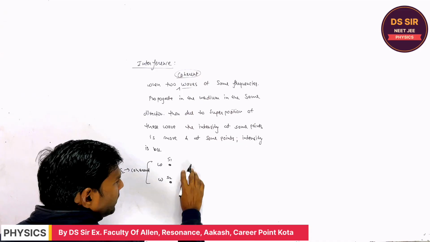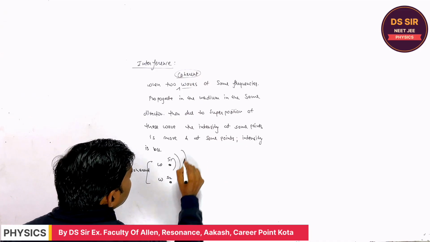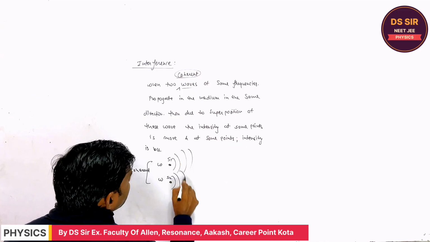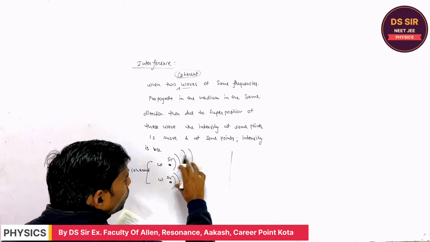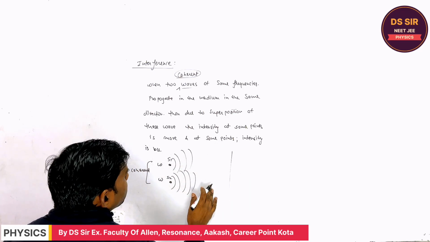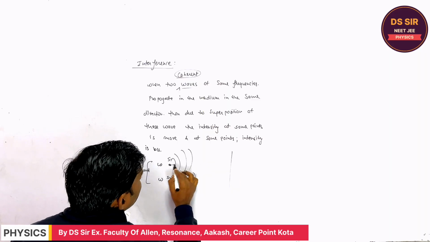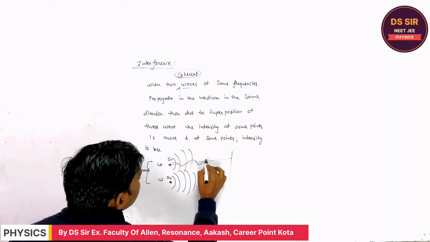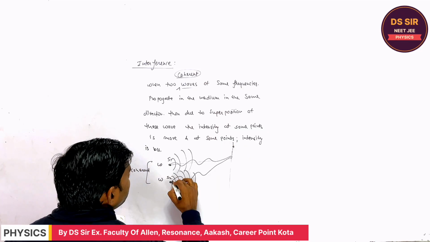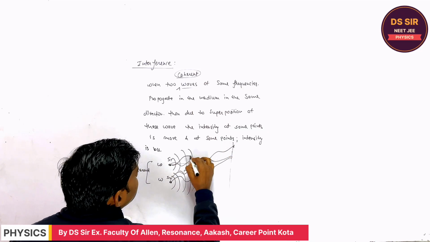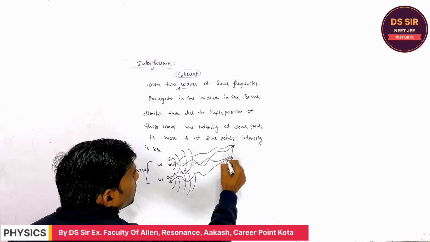So when the light wave propagates in the form of a wavefront, suppose this is the spherical wavefront, right? When they are superimposed in the medium, at some point, the light is coming from here, the light is coming from here, and at some point the light reaches from the two sources.